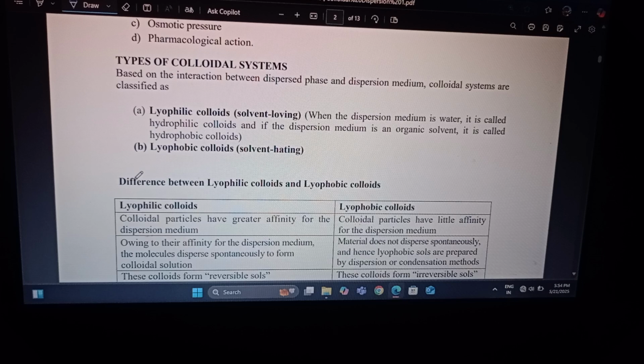Types of colloidal systems. Based on the interaction between the dispersed phase and the dispersion medium, colloidal systems are classified into two parts: lyophilic colloids and lyophobic colloids. Lyophobic means solvent hating, and lyophilic means solvent loving, bonding to each other. When the dispersion medium is water, they are called hydrophilic colloids, and when the dispersion medium is an organic solvent, they are called hydrophobic colloids.